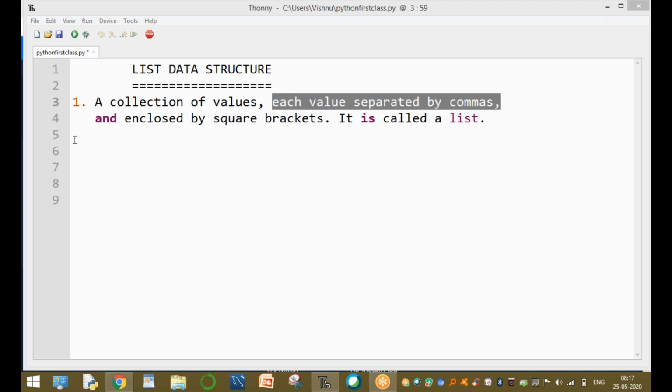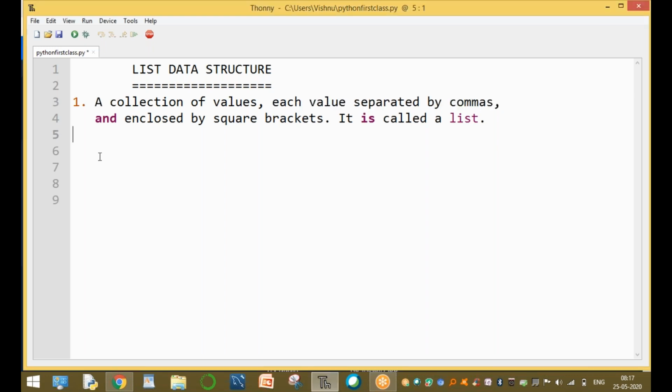This is the first point. Clear. I will explain one by one later. No problem. And the next one is what? Lists are created by using the list inbuilt function. That is the first one.